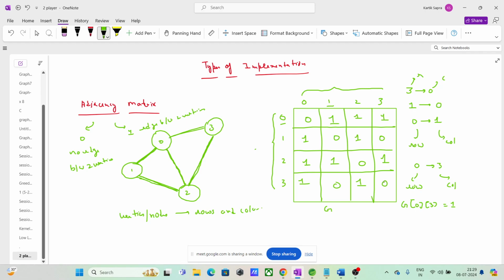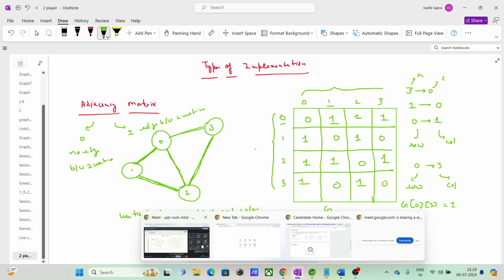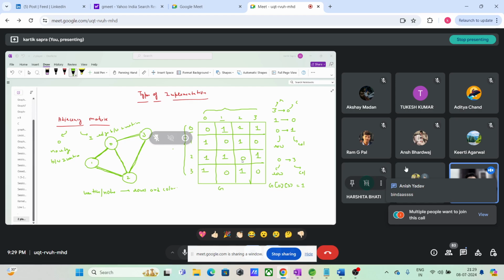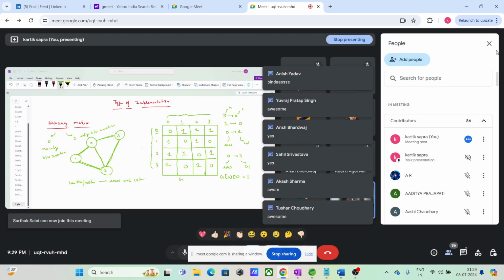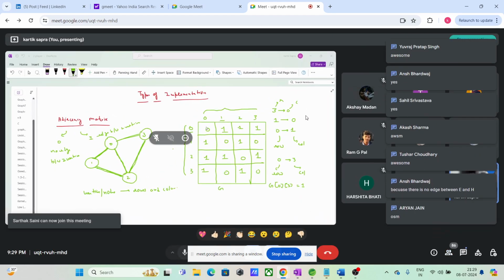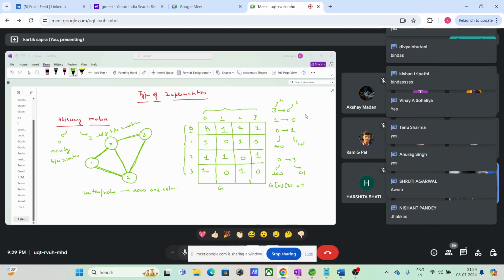ठीक है guys, everyone in the chat please, is it clear? झकास awesomely clear है ये सबको? अंश कोई क्वेश्चन है क्या? क्लियर है?